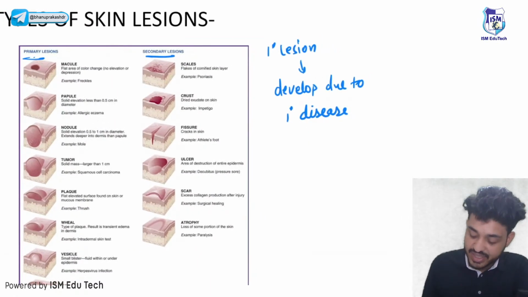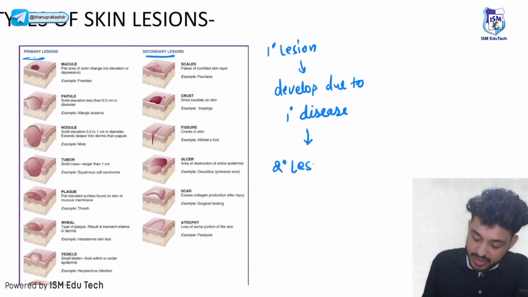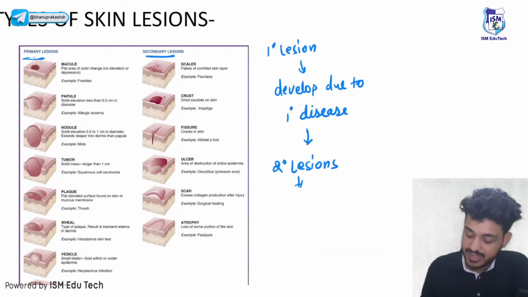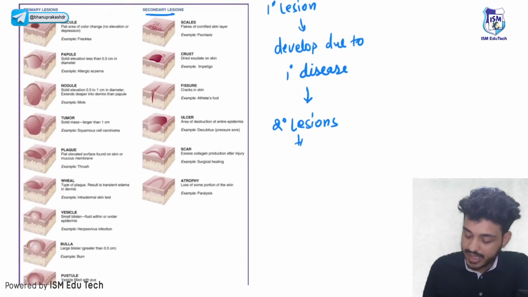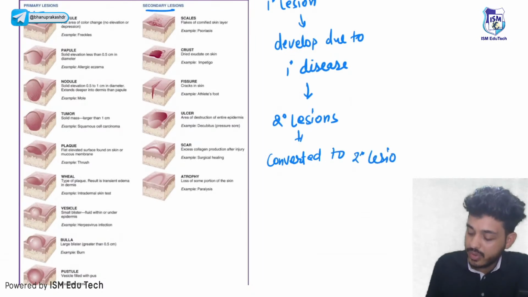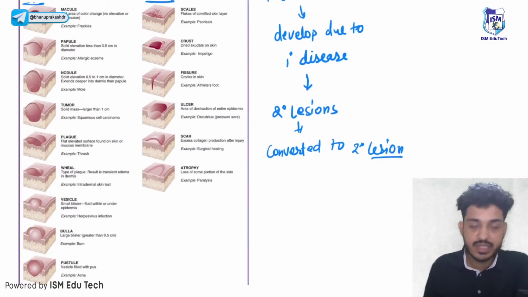What are secondary lesions? These are basically primary lesions that are converted to secondary lesions due to inadequate treatment or due to trauma. There are multiple reasons, right?